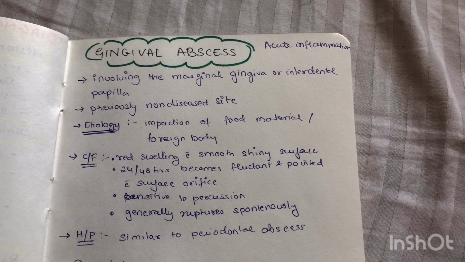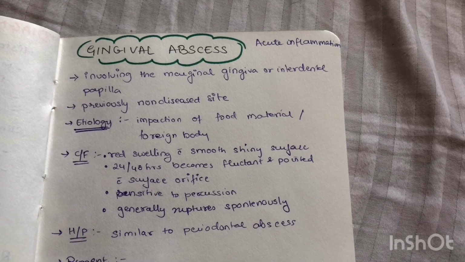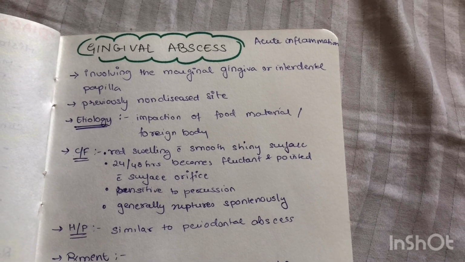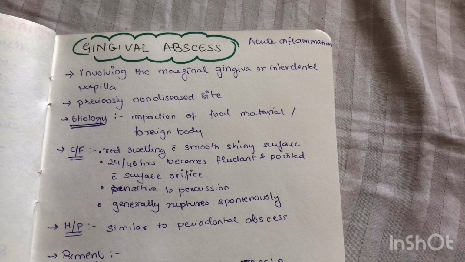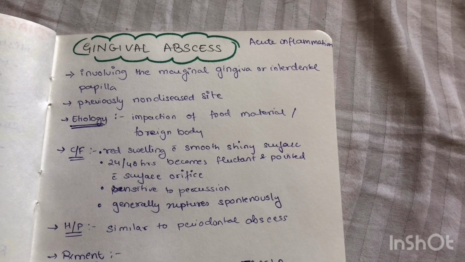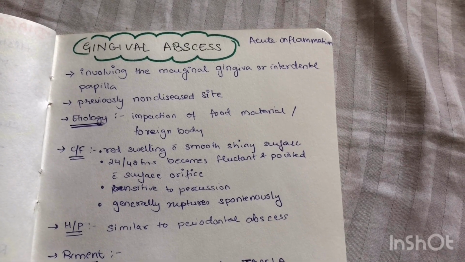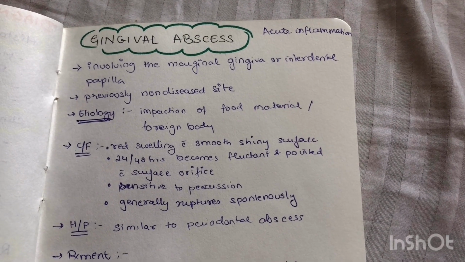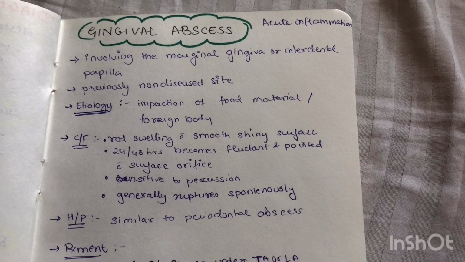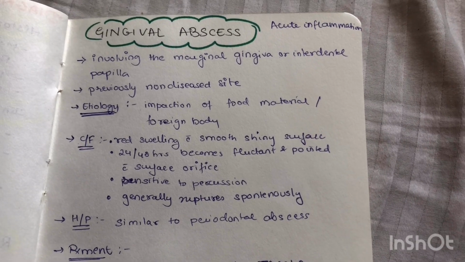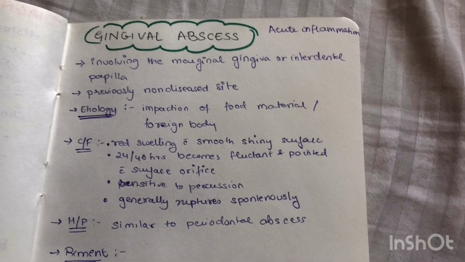Gingival abscess is defined as a localized purulent infection that involves the marginal gingiva or interdental papilla. The diagnosis of gingival abscess is uncomplicated as it is only confined to the marginal gingiva and the interdental papilla, and usually there is no disease present to the side. That means that periodontal abscess is usually seen with periodontitis, whereas gingival abscess is usually seen in a healthy site.